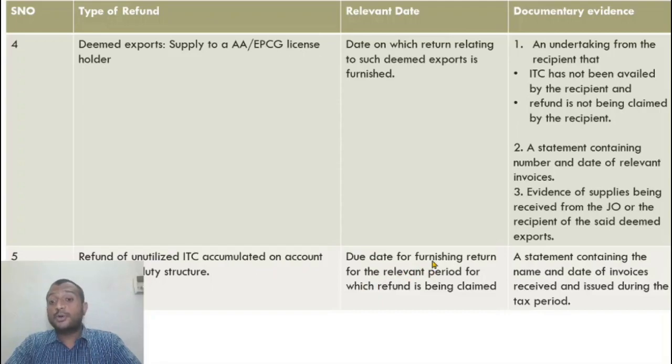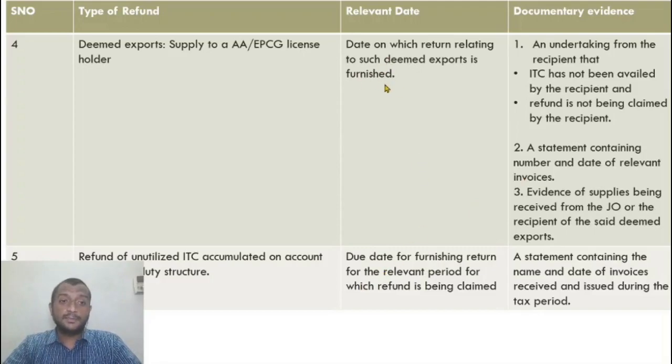Due date, what is the due date? Due date for furnishing return for the relevant period for which refund is being claimed. Let us say February month. Due date for filing return is March 20. Generally, forget unfortunate circumstances, generally it is 20th of the next month. Here he says, remember, due date for furnishing. If the due date is extended, then the relevant date is extended.